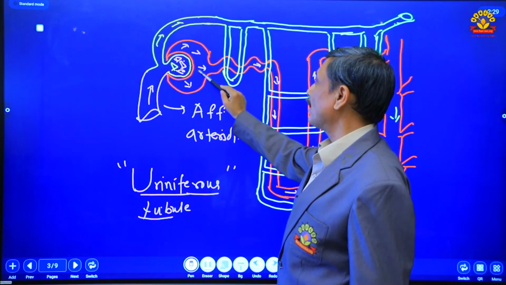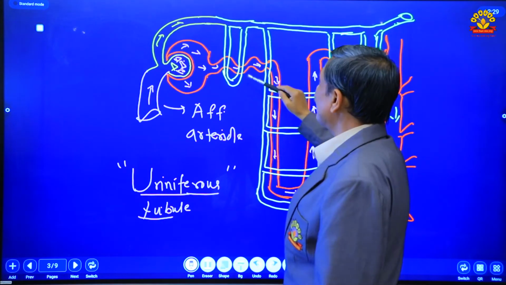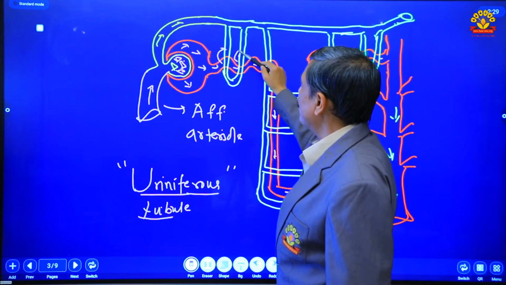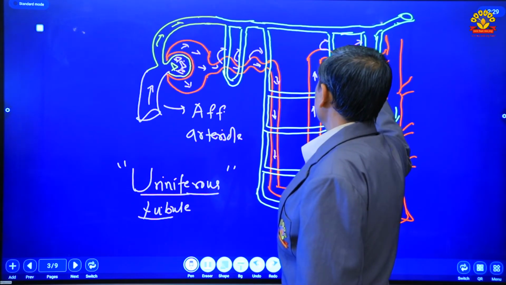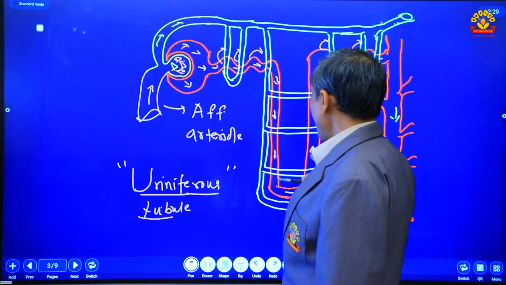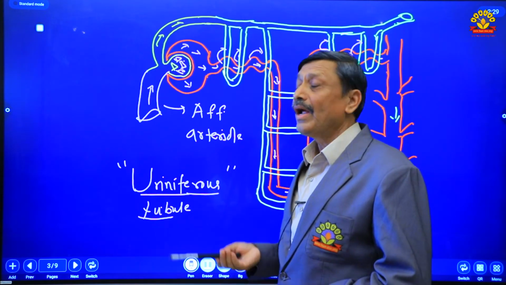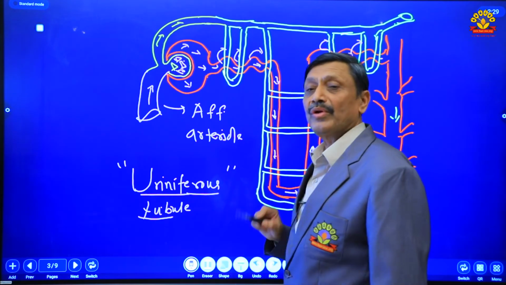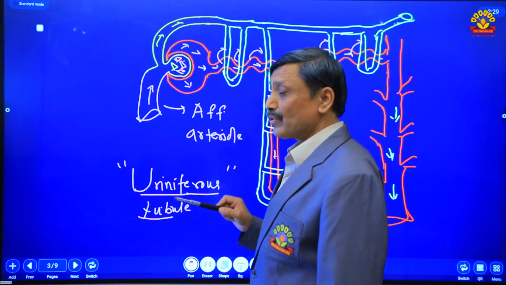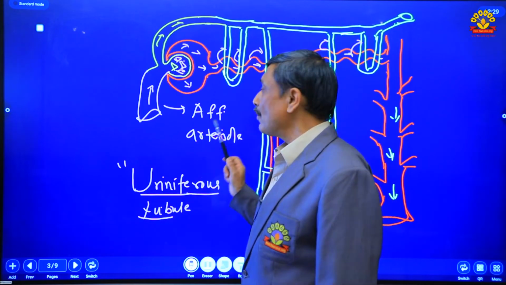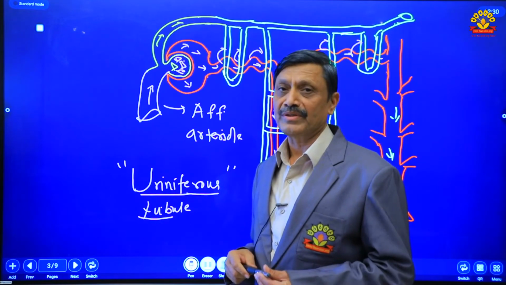When the filtrate comes here into the PCT, Henle's loop, and DCT, the required substances are absorbed back into the blood vessels and the remaining non-required substances are kept in the filtrate, and from that urine will be formed. That process is called selective reabsorption. So, can you define selective reabsorption? Absorption of useful substances from the filtrate into the blood is called selective reabsorption.